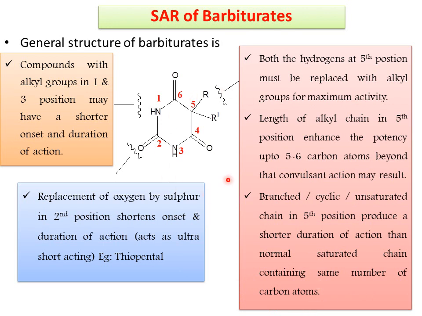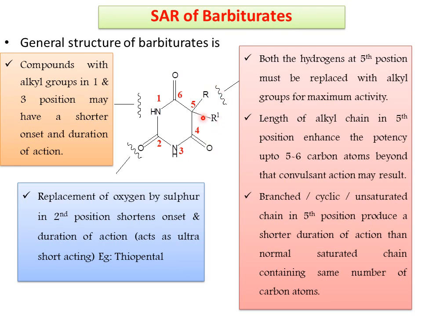I repeat the SAR. If both the nitrogens are alkyl substituted, it produces short duration of action. If the carbonyl oxygen is replaced with sulfur, it produces ultra short acting barbiturates. The hydrogens at fifth position must be replaced with alkyl groups, which is necessary for maximum activity. Increasing the length of the alkyl chain in the fifth position enhances the potency up to 5 to 6 carbon atoms.